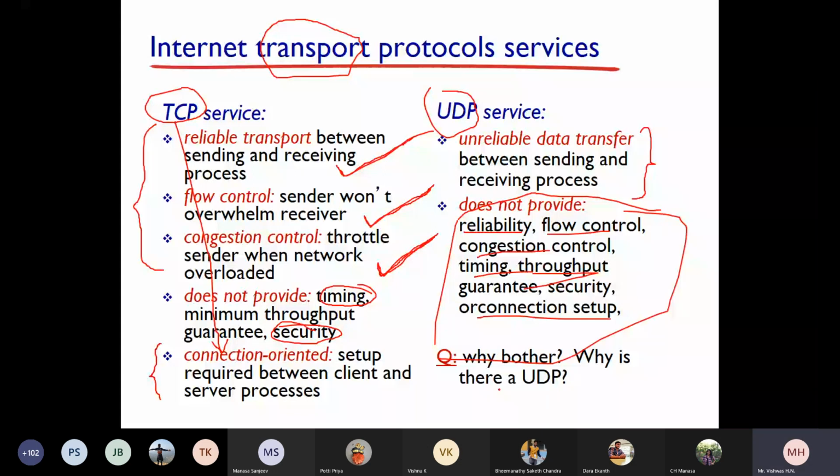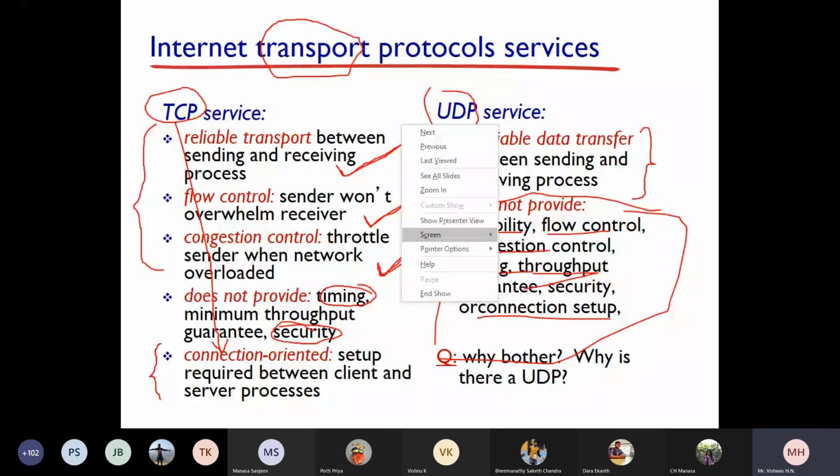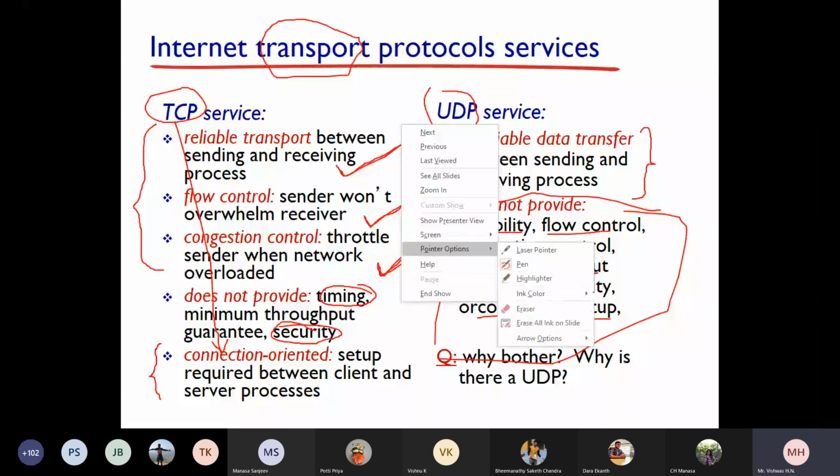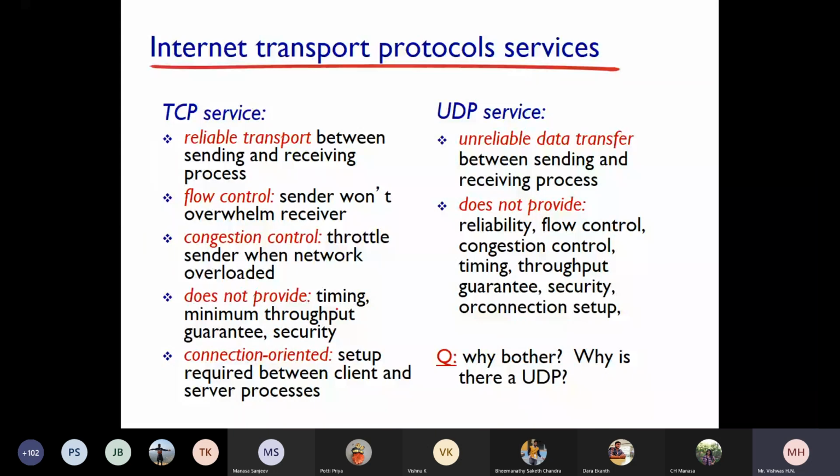When UDP is not providing all this, why do you require UDP? That's what I told you. For multimedia applications, we do not need reliable transport, flow control and congestion control. Why? For example, if I am in a video conference, what is video? Basically, images are sent continuously, thousands of images every second. If one or two images are lost in between, still your communication will continue, right? It will not affect your communication.